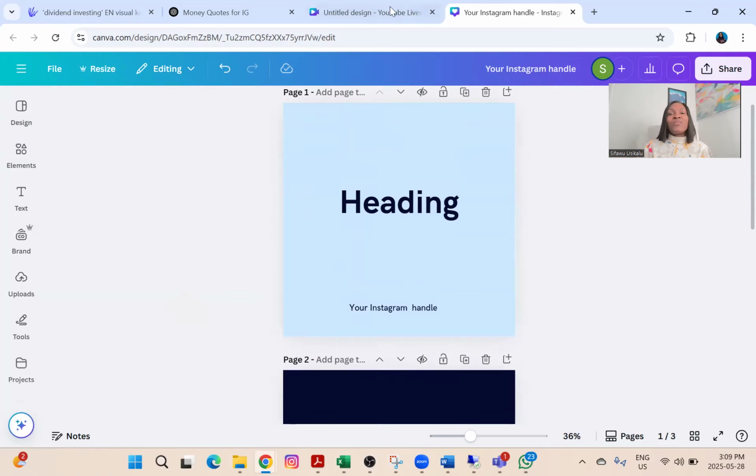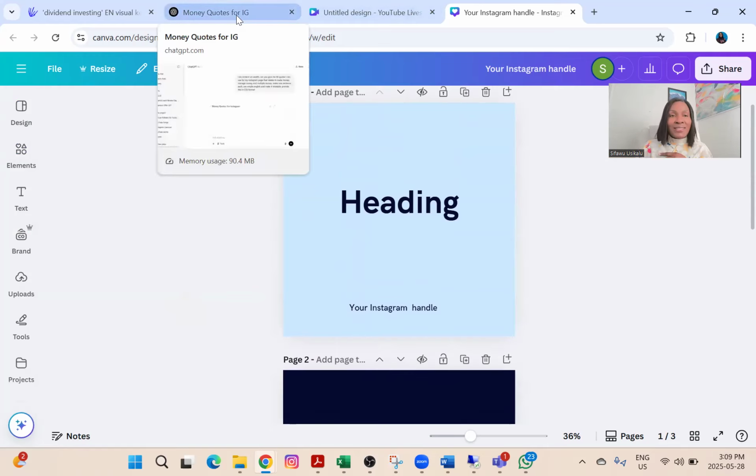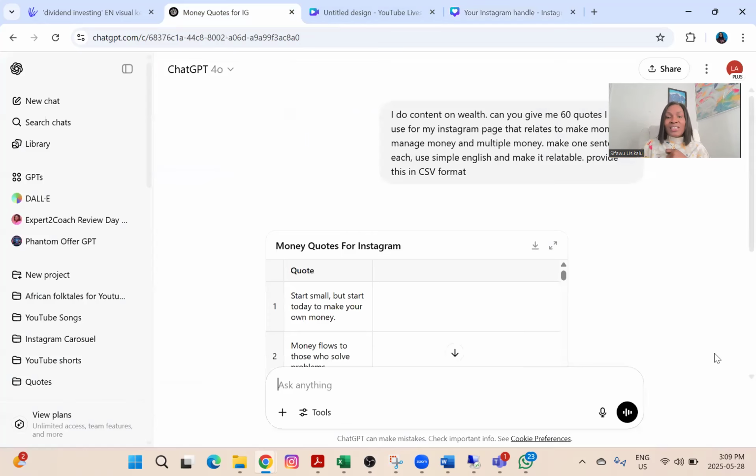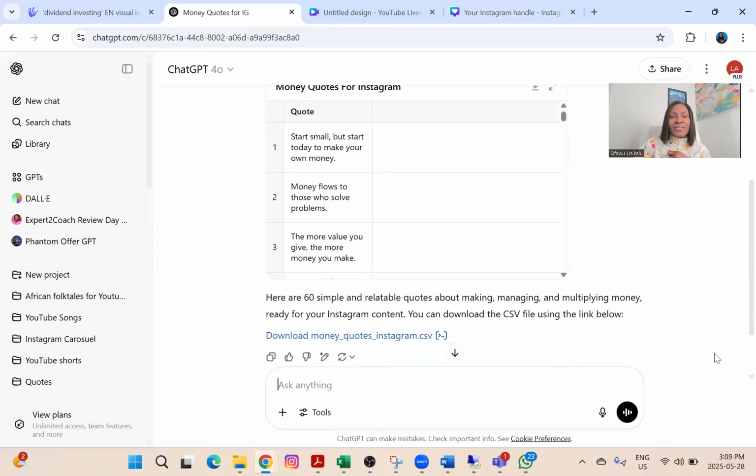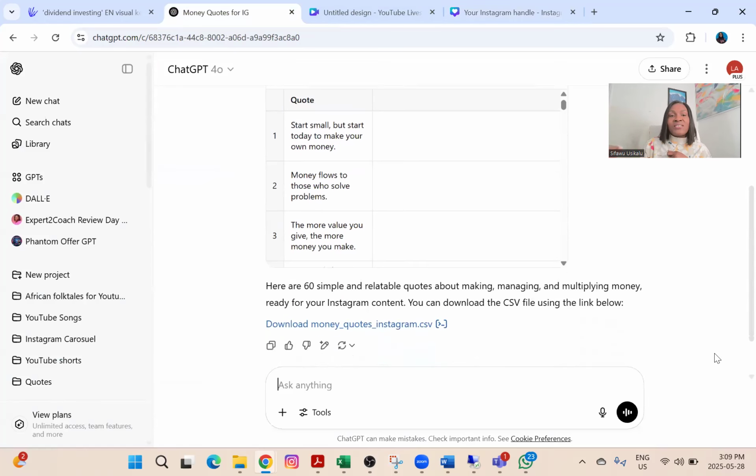The next thing I'm going to do is go back to my ChatGPT to see what ChatGPT has done for me. And ChatGPT already did this. It says start small, but start today. Start small, but start today to make your own money. Money flows to those who solve problems. The more value you give, the more money you make.